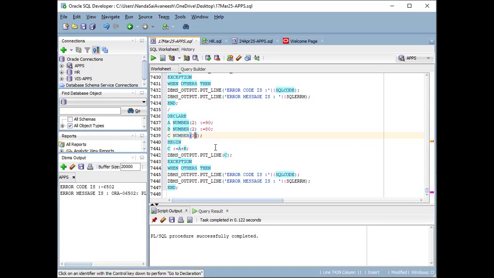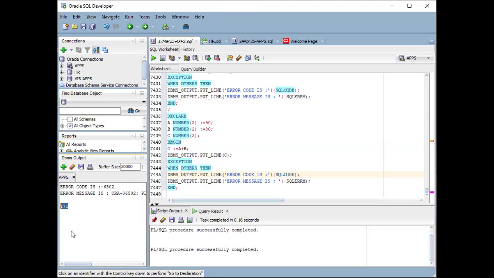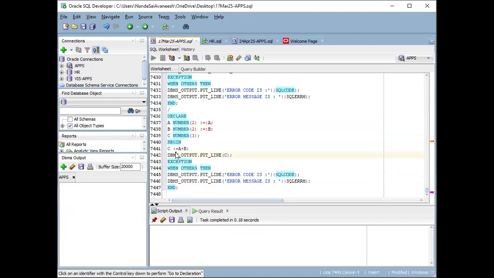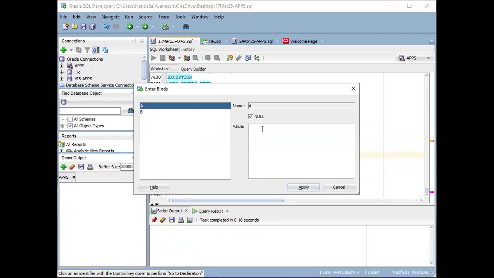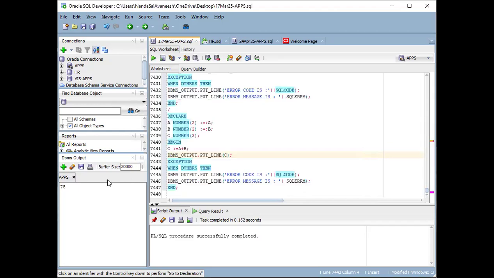Suppose I say the size is increased to 3 here, then what will happen? It will be executed and it is giving you the 170. Suppose I want to use this runtime parameter, ampersand A, you can say colon A, colon B. So what will it do now? It will ask you the runtime value. A value I am providing 50 and B value 25. Then it is printing 75.